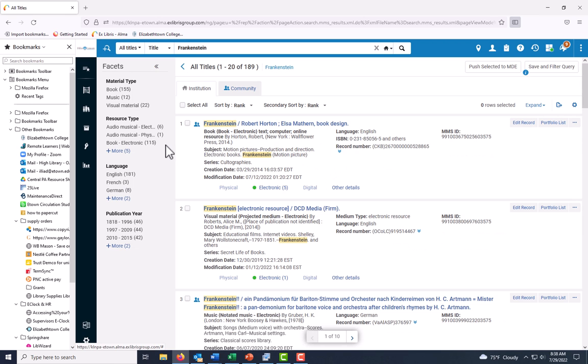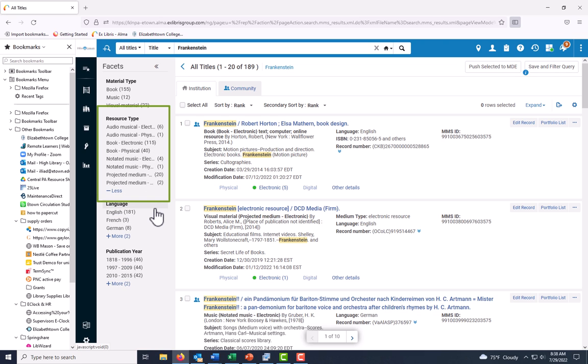Resource type is more specific. You can use it to search for a physical book, an online musical resource, or a physical music score, for example. If there are no results of a specific type, that type will not display.